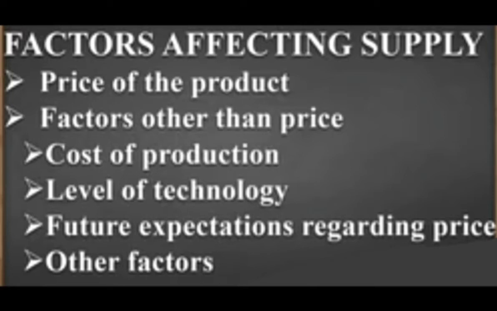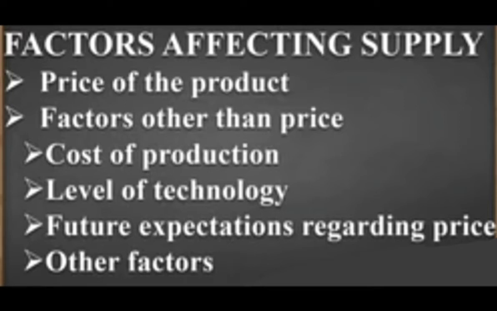As we have seen, there is always a positive relationship between the price and the supply. As and when price increases, supply also increases. As and when price decreases, supply also decreases. So we can term it a positive relationship between the price and the supply.